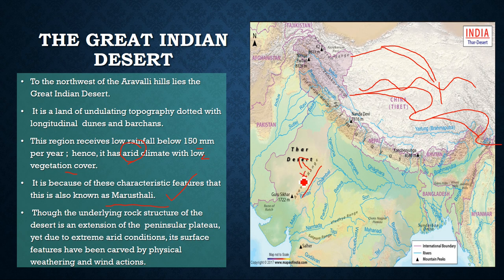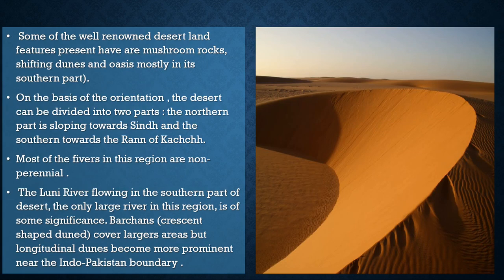So the geologists say that the underlying rock structure belongs to the peninsular plateau, because you can see here, right, the central highlands. But the problem is that because of extreme weathering and wind action, now all we can see is sand. Some of the well-renowned desert land features present here are mushroom rocks, shifting dunes, and oases, mostly in the southern part. You might have heard about oases where water is available.